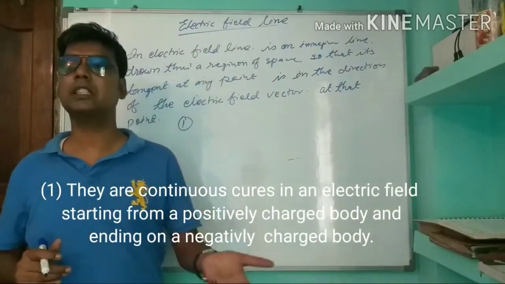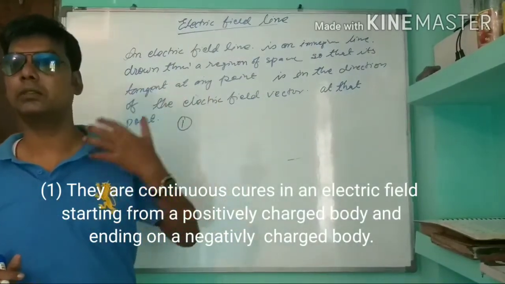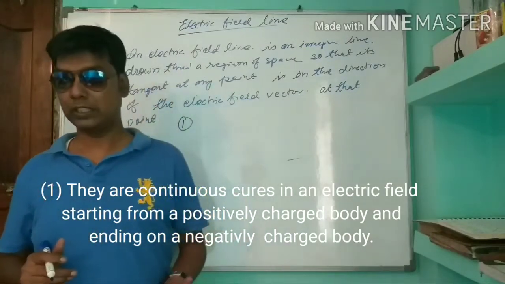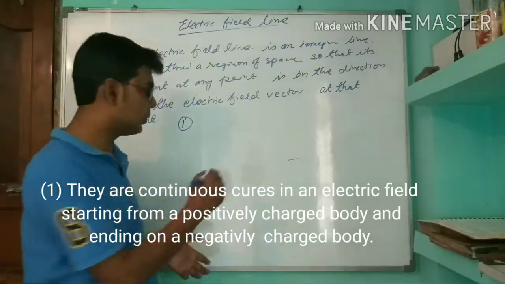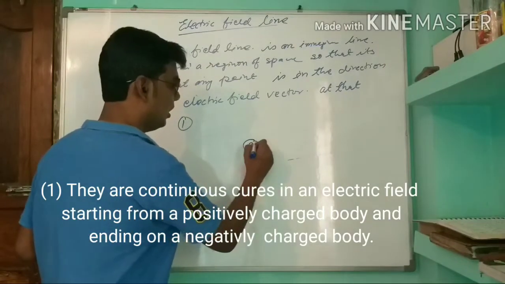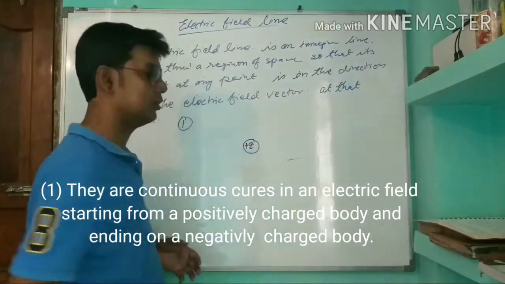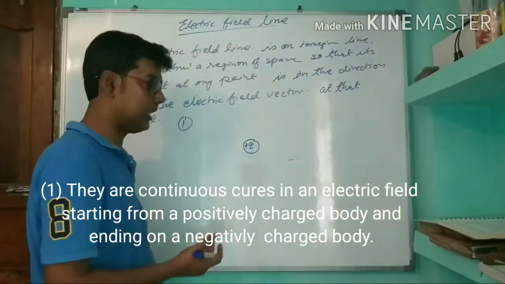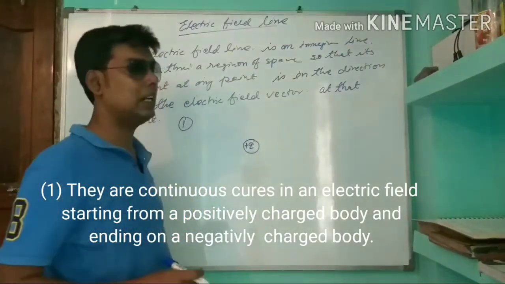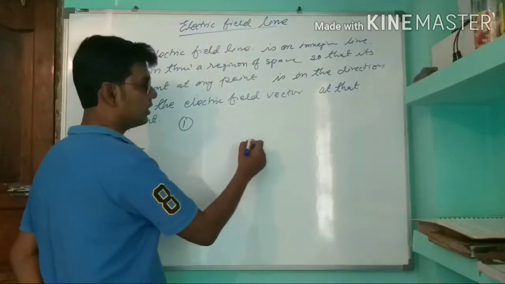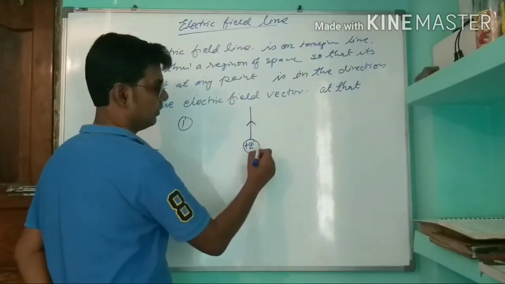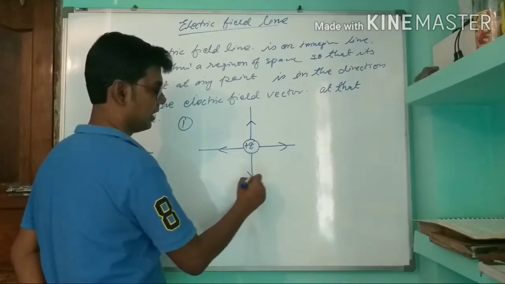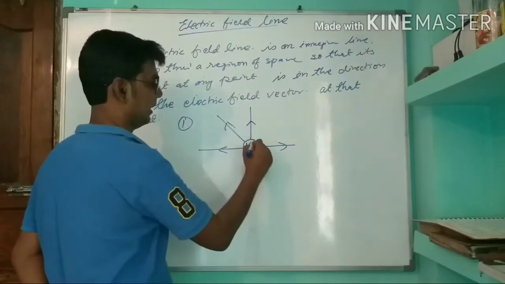They are considered continuous curves. It originates from positive charge. Suppose there is a positive charge Q. We always consider that the electric field line originates from the positive charge. It is not actually happening, but we consider it. It originates from the positive charge in all directions.